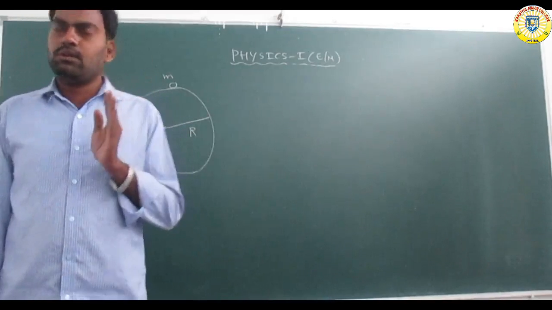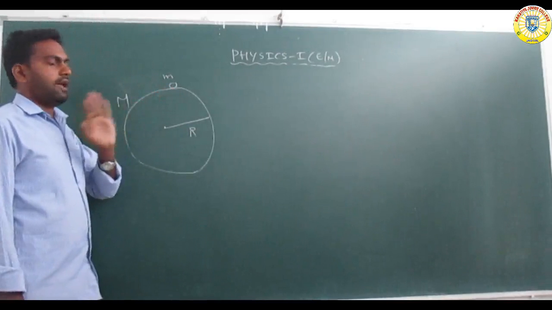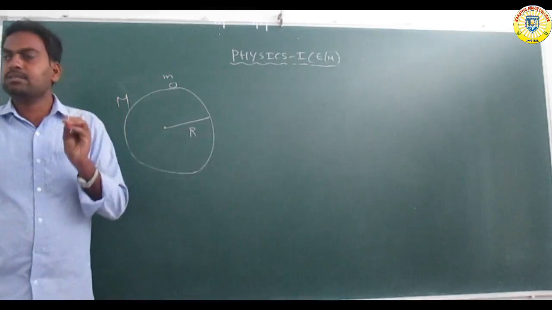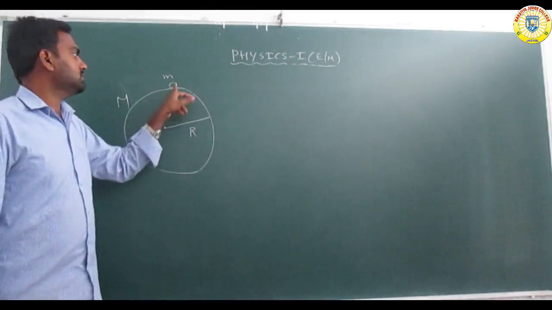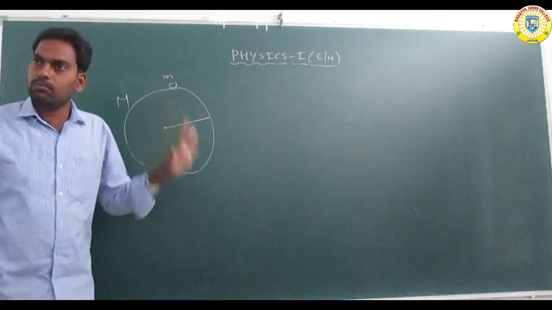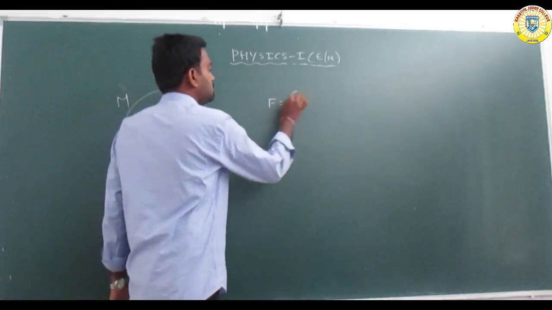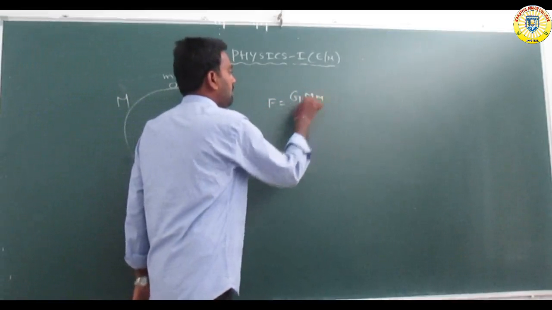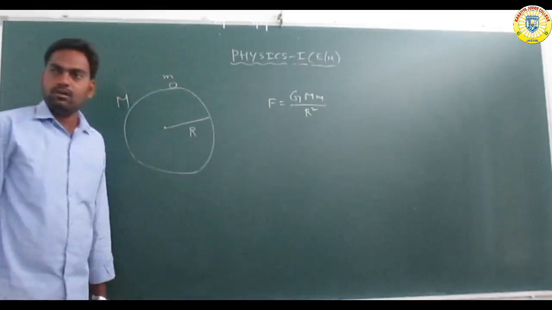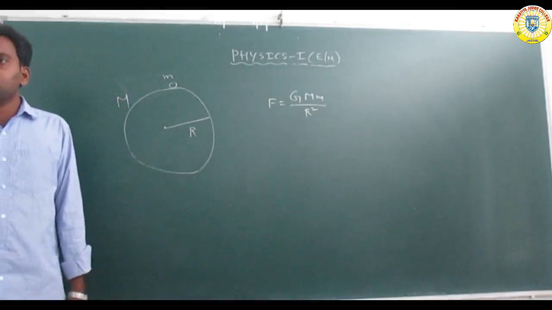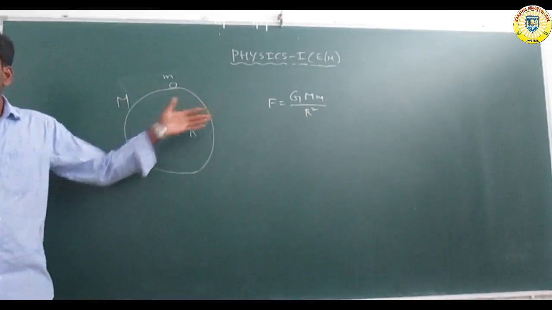Here it is nothing but the universal gravitation law between the two bodies. This is one body and this is another body. So the universal gravitation force is F equal to G capital M small m by R square. Last time it was F equal to G M1 M2 by R square. A similar pattern here, but the bodies change.